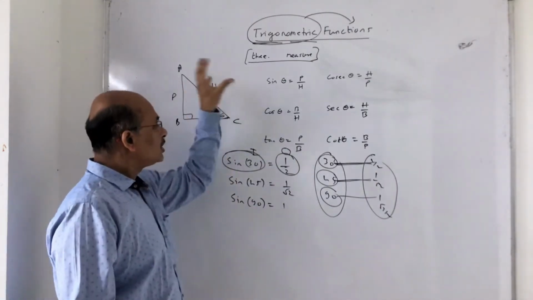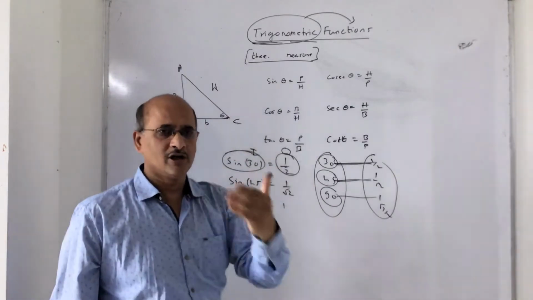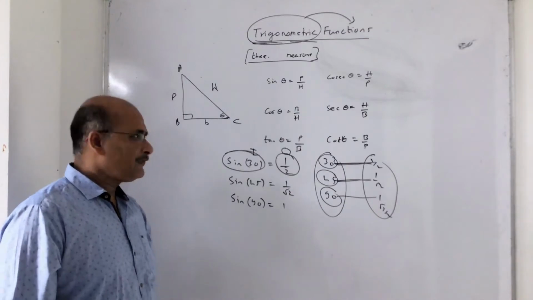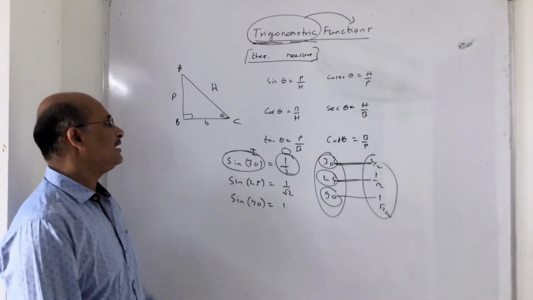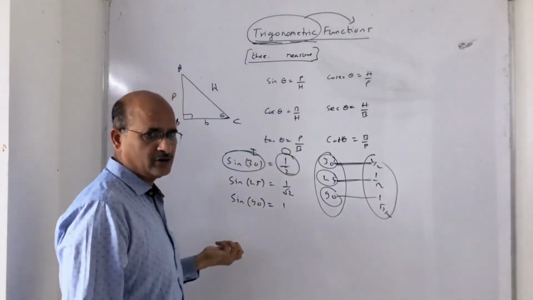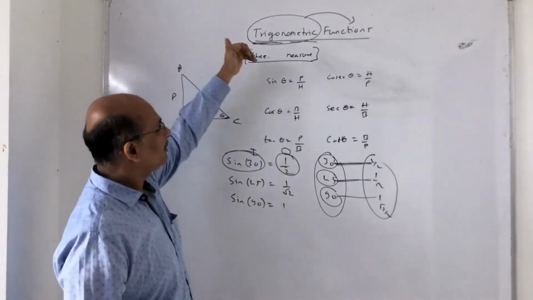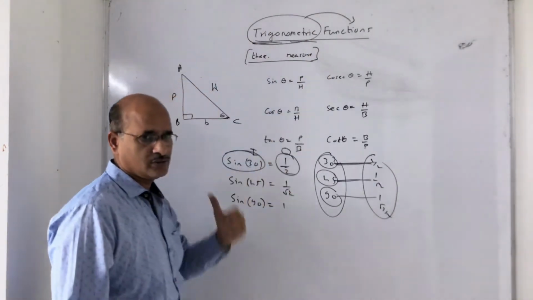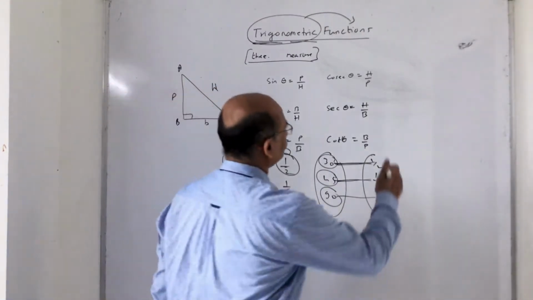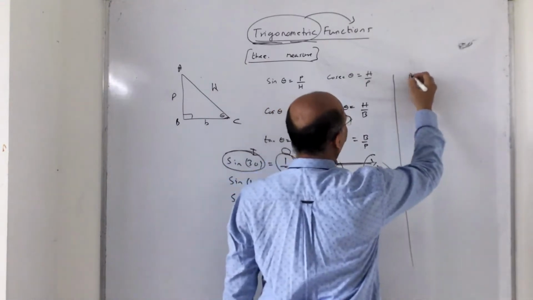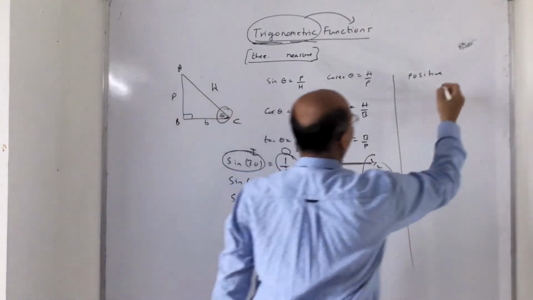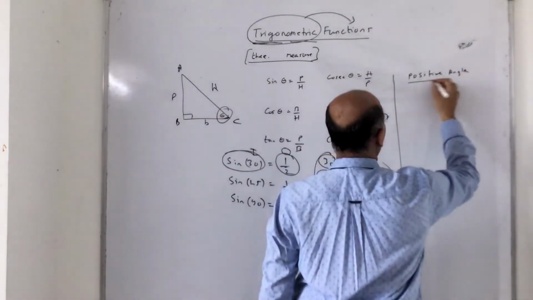That's the reason this trigonometric term is called trigonometric functions. Fine. The next thing very important for us to understand, after understanding the trigonometric ratios, and why trigonometry is called trigonometric functions, is the next part of the concept, namely positive angle and negative angle.